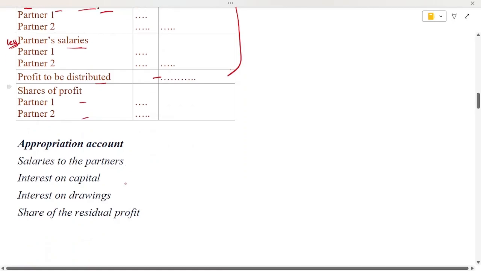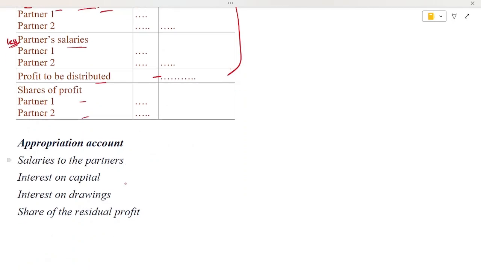So remember, take a note of it. The appropriation account comes with salary to the partner, interest on capital, and interest on drawing. And then we discover the share of the residual profit, that is the share of individual partners.